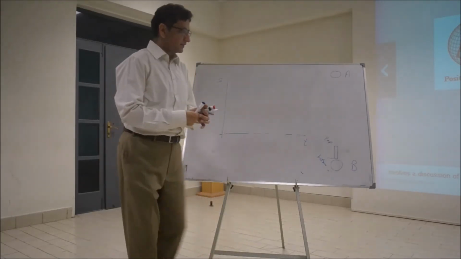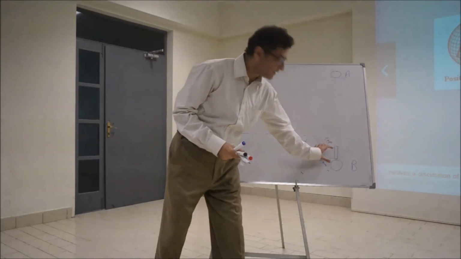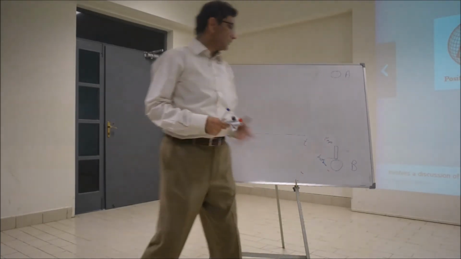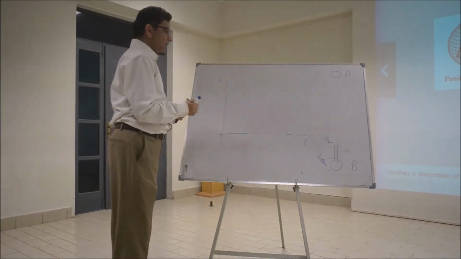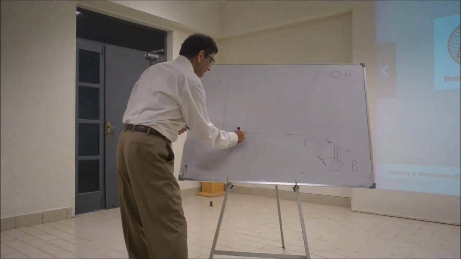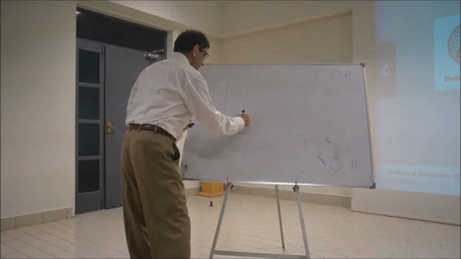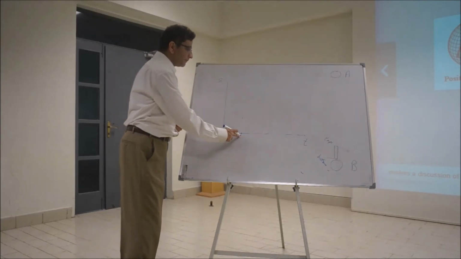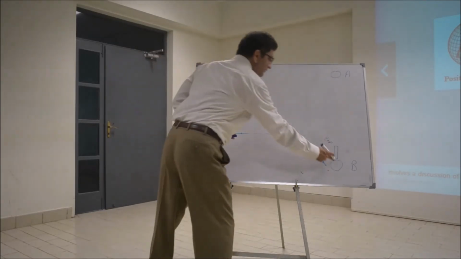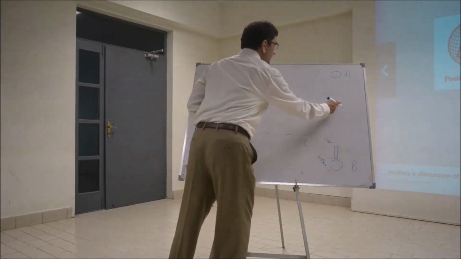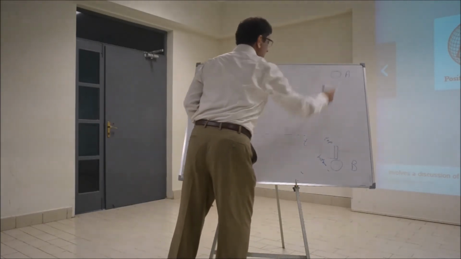Now this pulse, which I'm showing as this rectangular piece, travels through this clock and starts moving upward. So let's say the top of this pulse leaves the clock at some time. At this time, the top of the pulse leaves this clock, and it travels to the other clock and enters it.